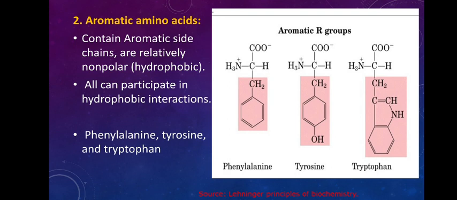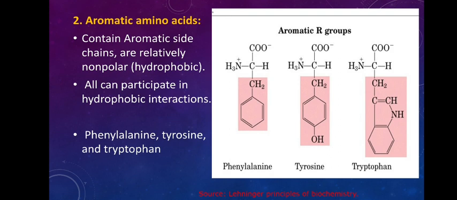So if the side chain, the R group, is a cyclic structure, then such an amino acid is called an aromatic amino acid. Here phenylalanine, tyrosine and tryptophan, these three are aromatic amino acids, and they are also relatively non-polar in nature.